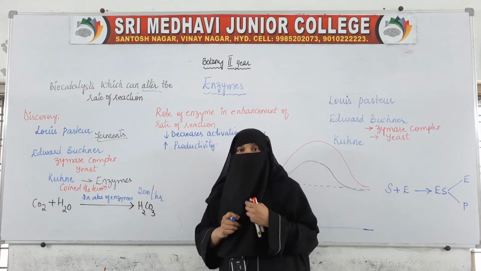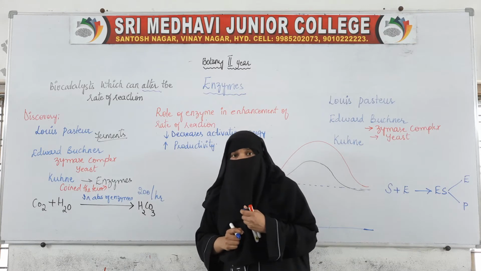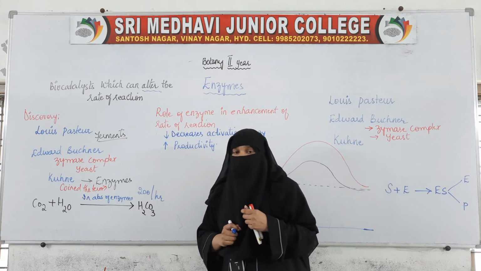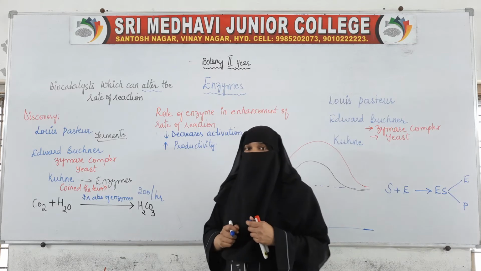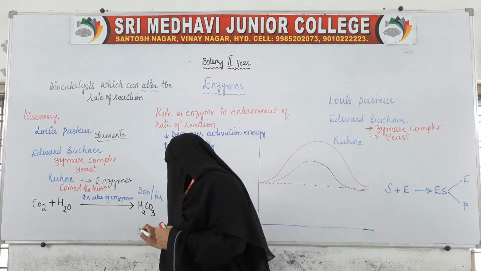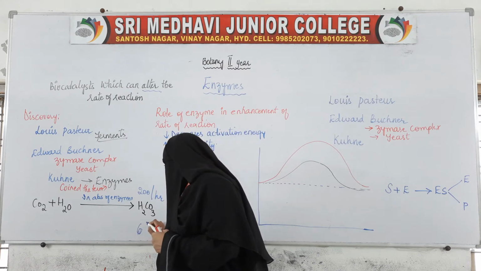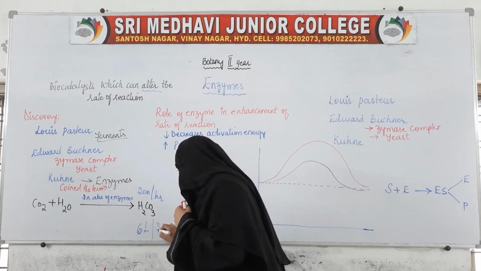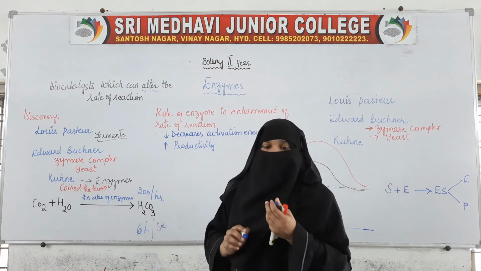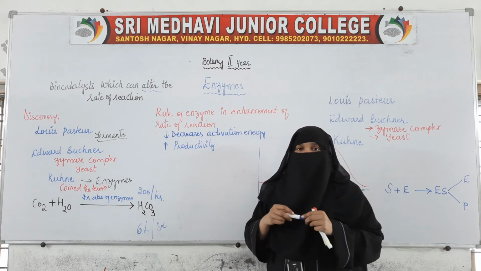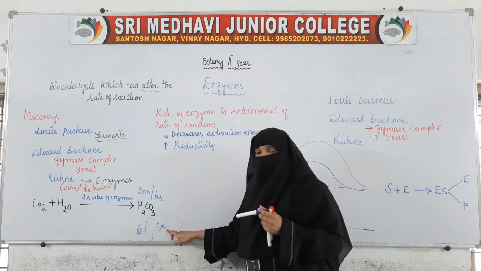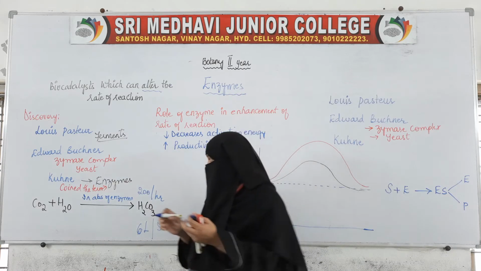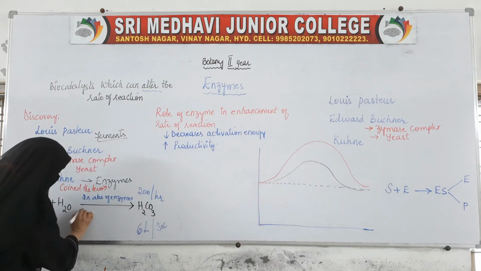If you do the same reaction in the presence of an enzyme, what we get is 6 lakh molecules of carbonic acid per second.